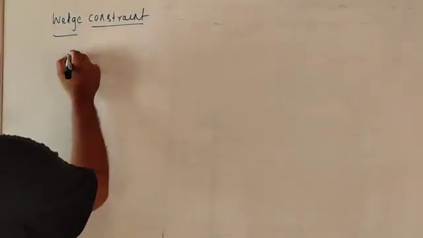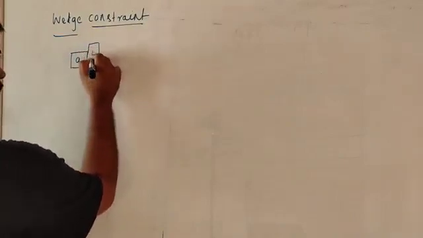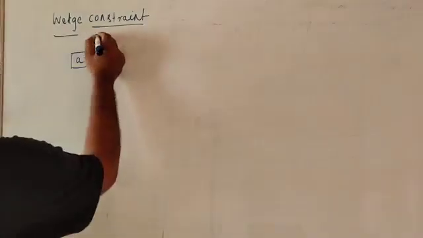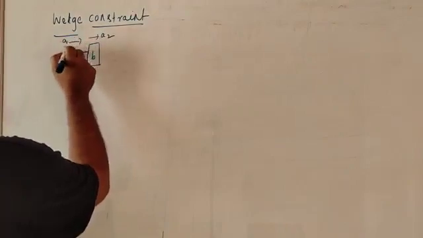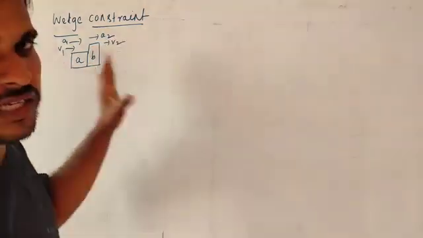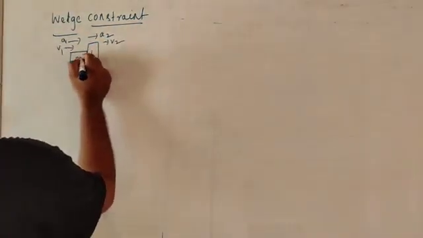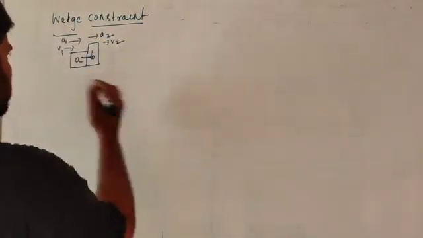Suppose you take two blocks, A and B. These two blocks are moving with some constant accelerations A1 and A2 and velocities V1 and V2. These must be equal, meaning perpendicular to each other, normal to the surface.